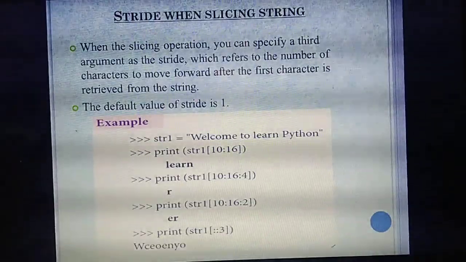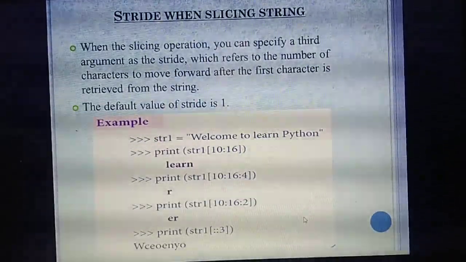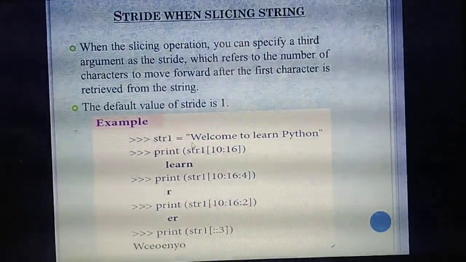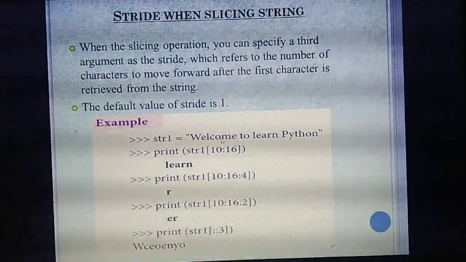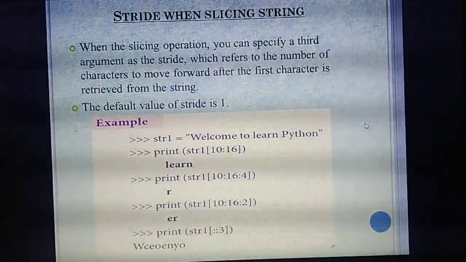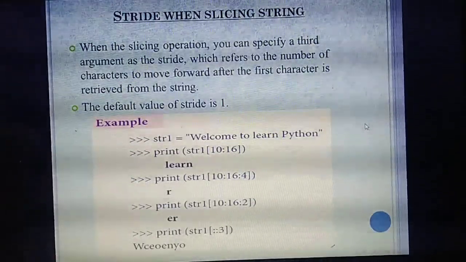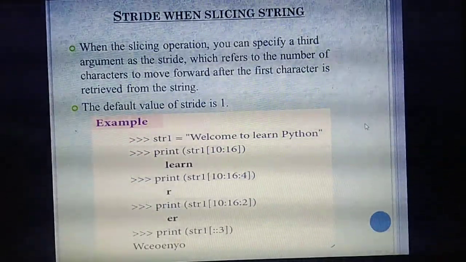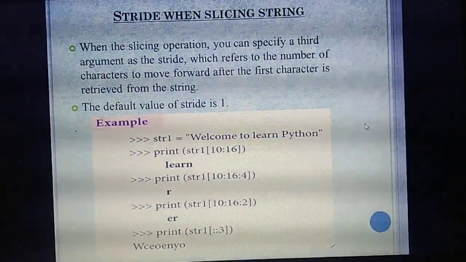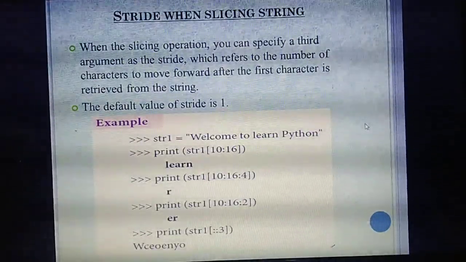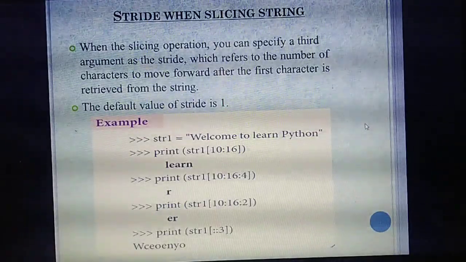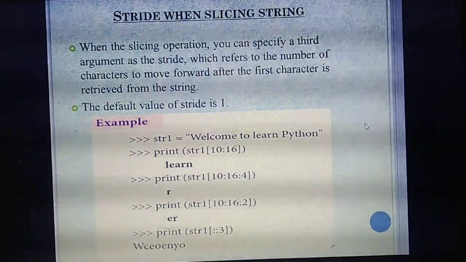Understand? See this example, listen carefully, then only you can understand, otherwise it is very tough to understand. In a variable str1, you are giving one sentence: Welcome to learn Python. First, listen. All of you take your computer notebook or one piece of paper, take it fast, then only you will understand, otherwise you will forget. Take a pen or pencil in your hand.